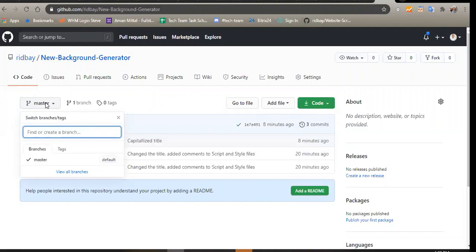So the question now is, what is master branch? Well, master branch is the default branch in Git. The master branch is for the production ready version of a project. The version that users can see and use.